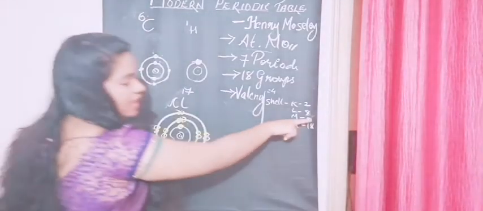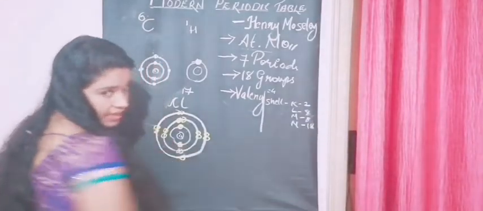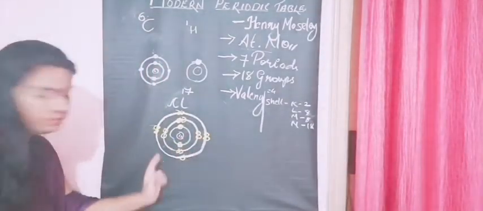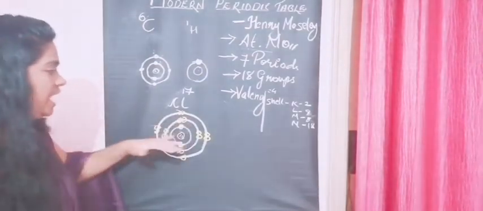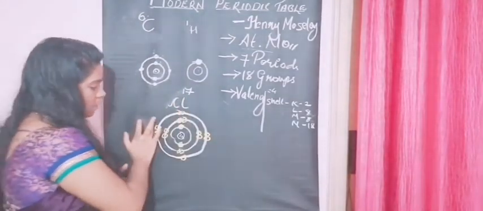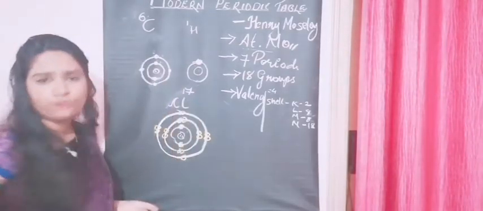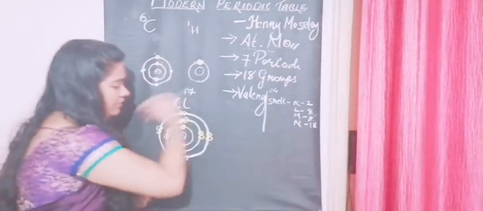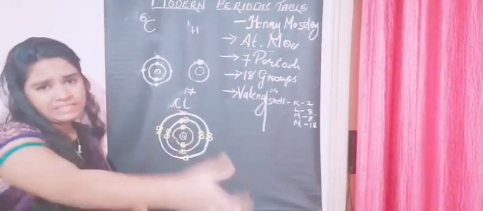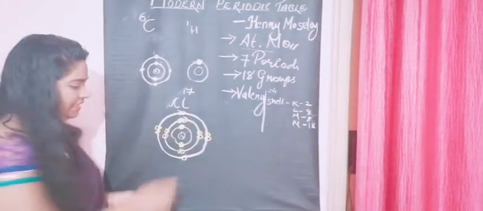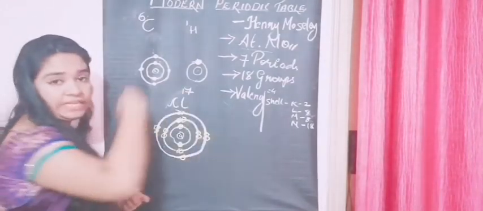It should have had 8 electrons, but it has only 7 in the outermost shell. So what should we do? What is the choice for chlorine now? Is it to give away all these 7 electrons, or is it easier to just take 1 more electron? That's better than losing the entire 7 electrons.